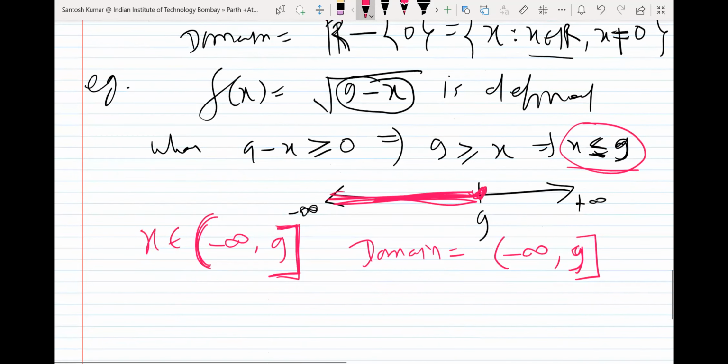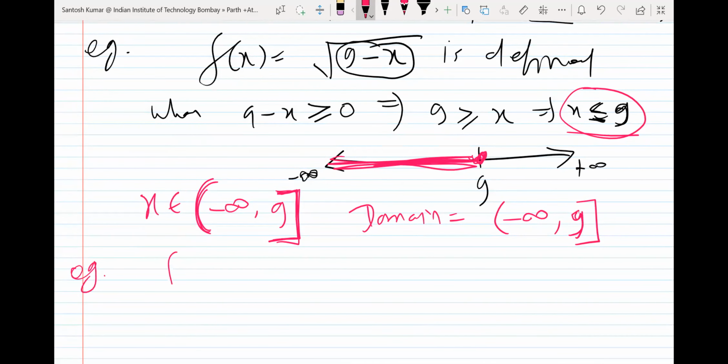Yes, sir. Okay, so let me give you one more example, then we'll come to range. f(x) is the square root of 9 minus x square. So we want the domain. Try the domain of this function. Minus 3 to 3. Correct. Yes. Same, sir.